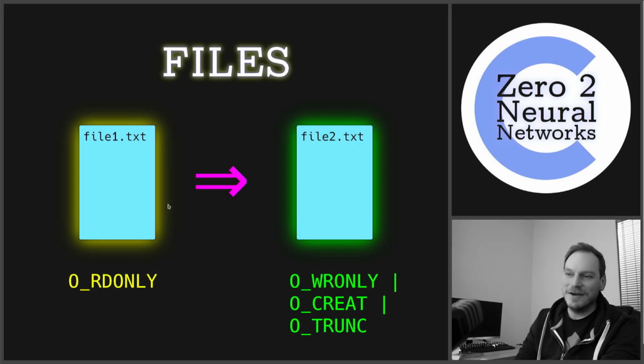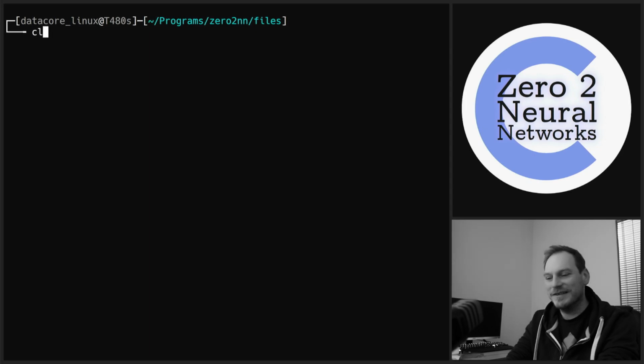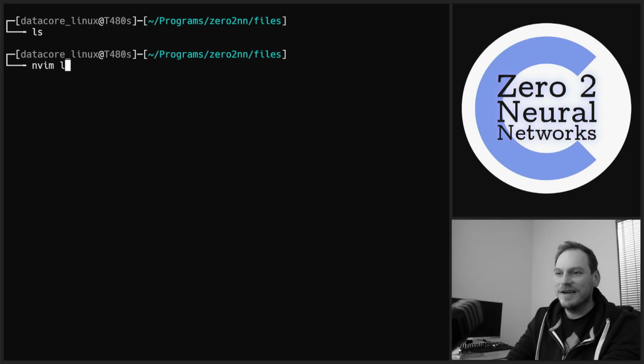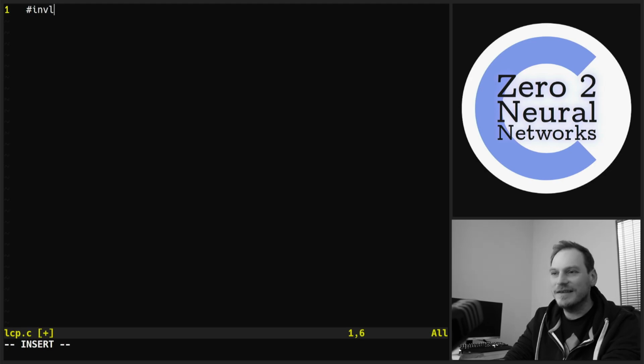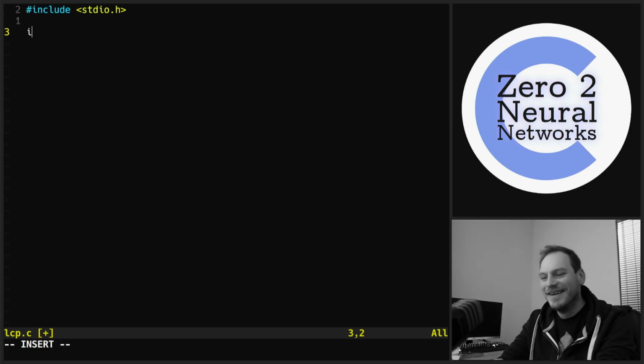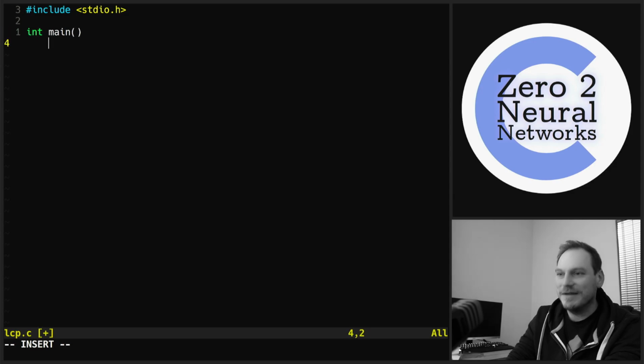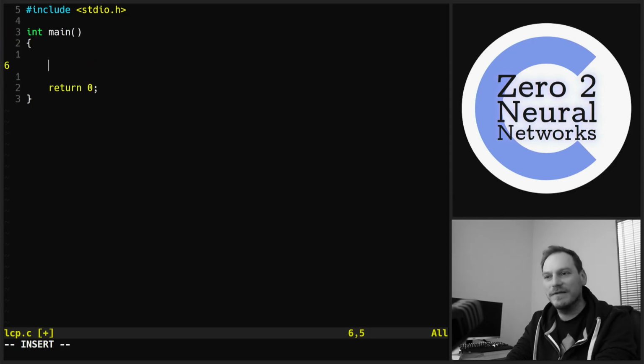Let's make our file copy program. Let's get started. We're going to call it lcp, learning copy.c. We're going to need quite a few library functions for this, but we're definitely going to need the standard input output library. We're going to need a main function, because we need a main function in every single C program, and we're going to return a 0 to the operating system by convention.